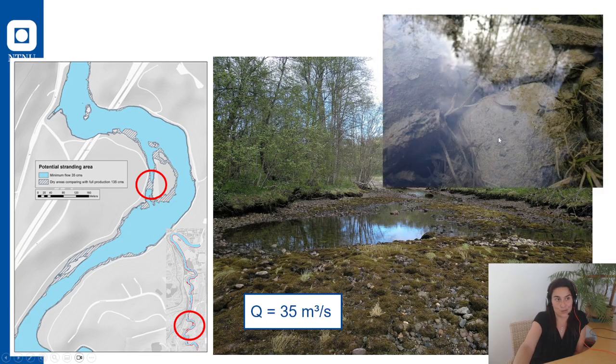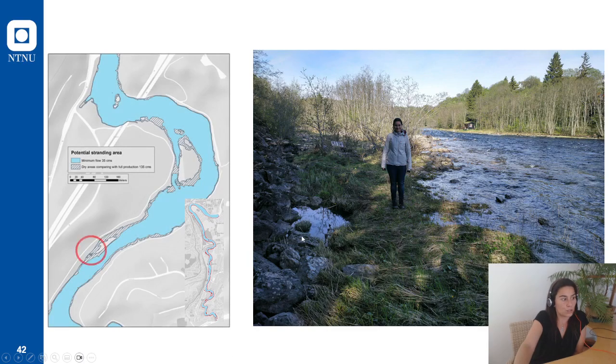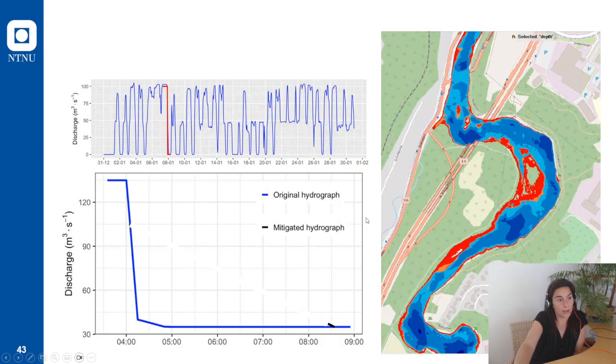And we also observed a small fish that was blocked in one of these pools. So it was lucky that it made it to one of the pools because maybe it could just stay in one of these dry areas and it would not survive. We also observed this channel here, where we also went to the field and tested that, okay, yeah, this is happening at low flow. This side channel over here is not connected.